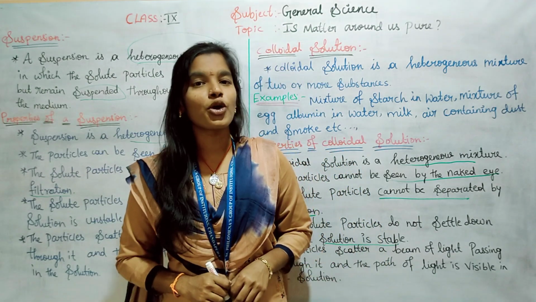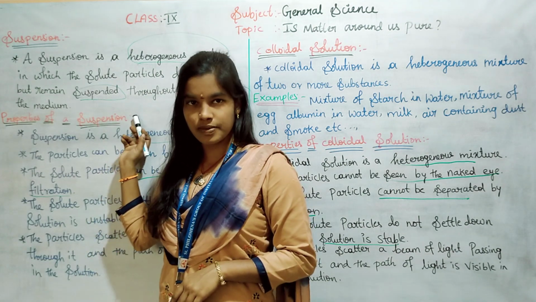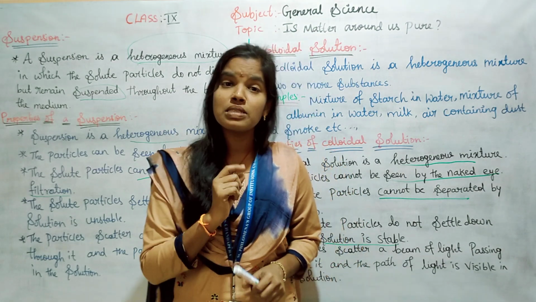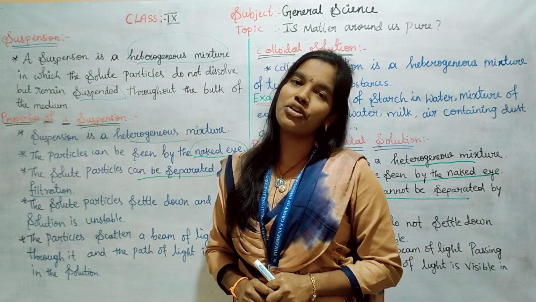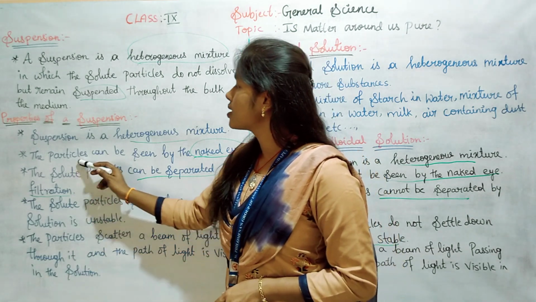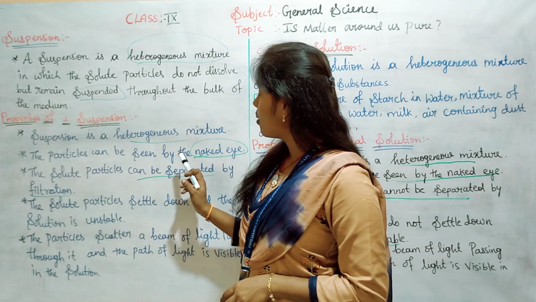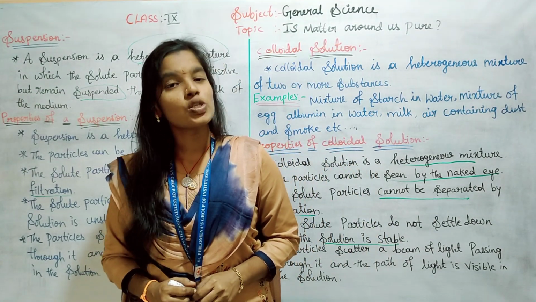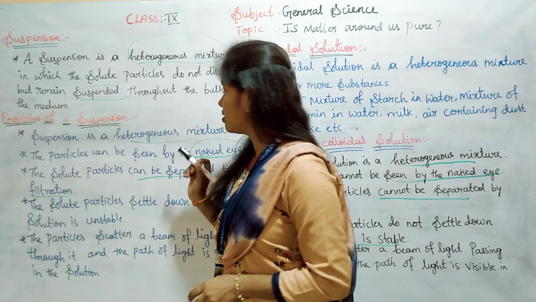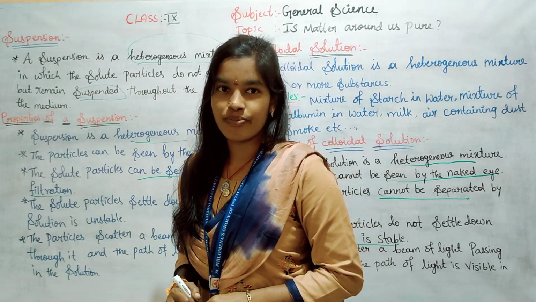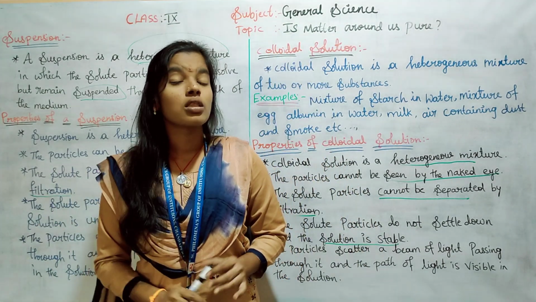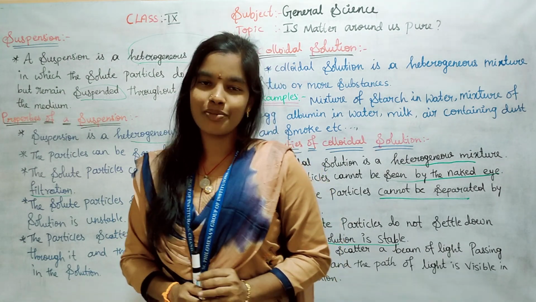And the next one is properties of suspension. We have discussed suspension, now the properties. The first property: suspension is a heterogeneous mixture, so it has non-uniform composition. Next, the particles can be seen by the naked eye. In the case of suspension, you are able to see the particles. And next, the solute particles can be separated by filtration.